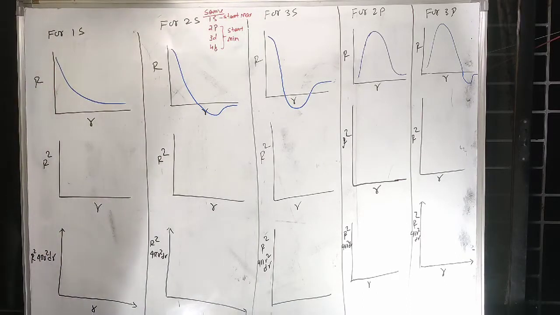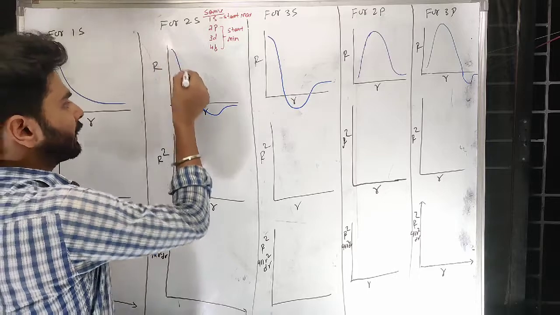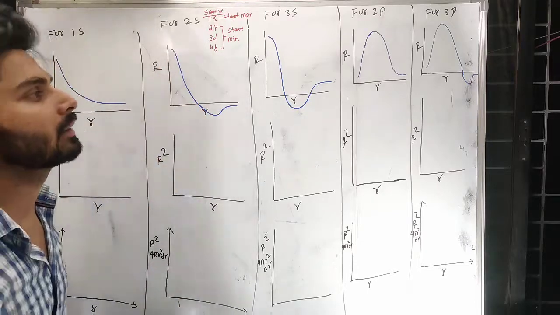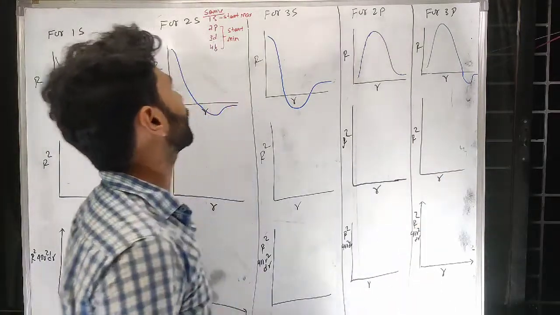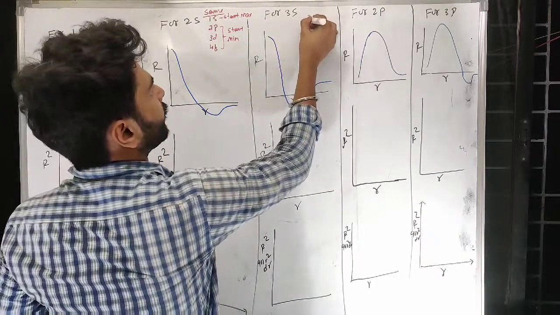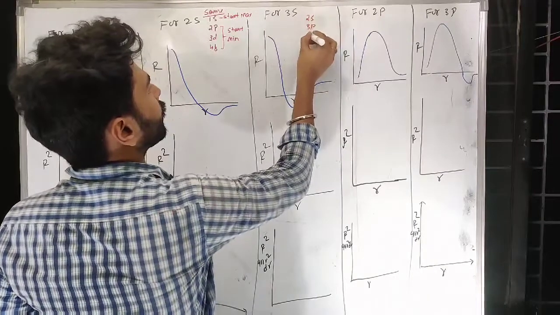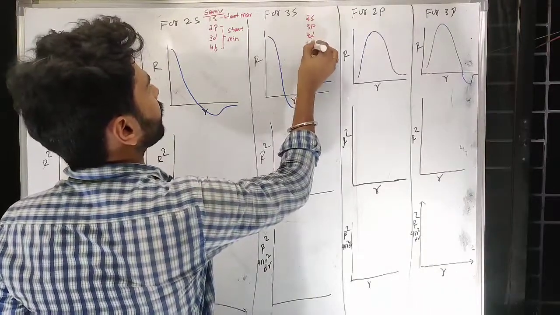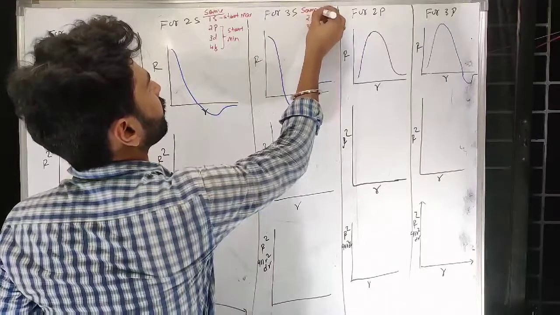Next, similarly 2s, see, cuts like this, it will have one node. 3p will also have one node. That means I can also say 2s, 3p, 4d, 5f will have the same graph.